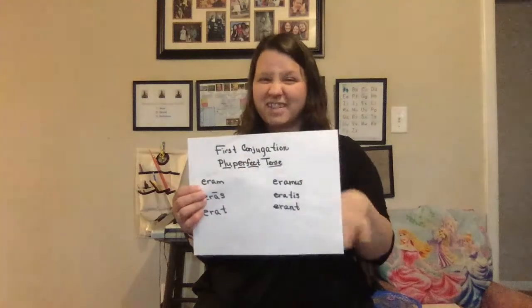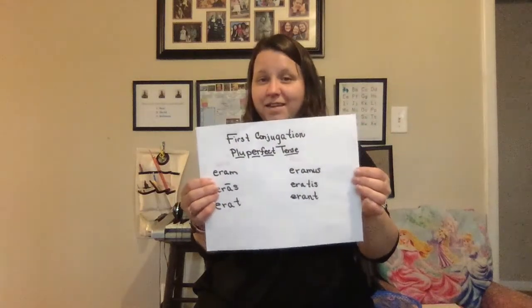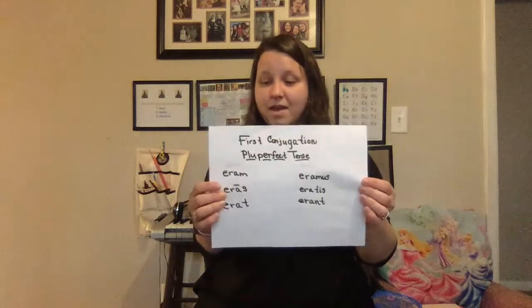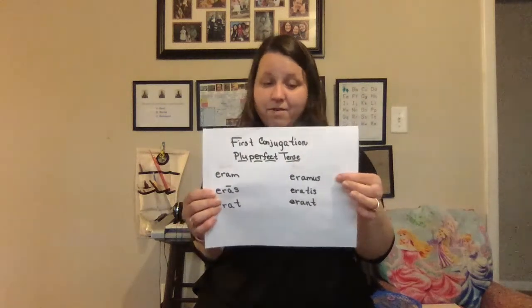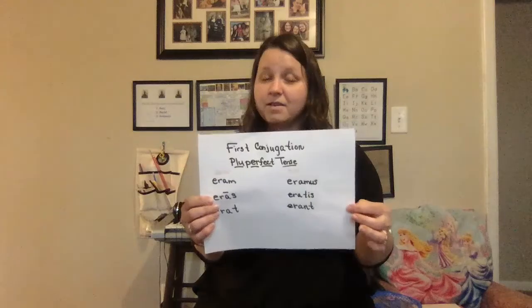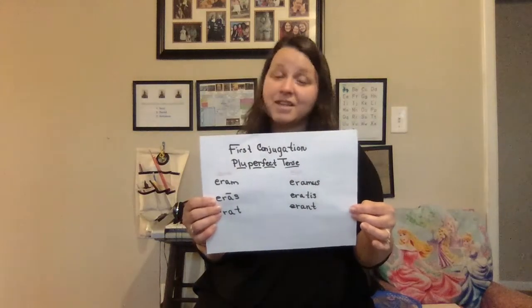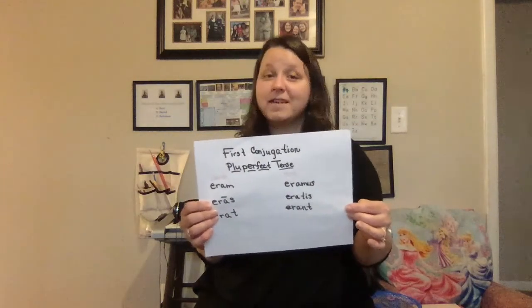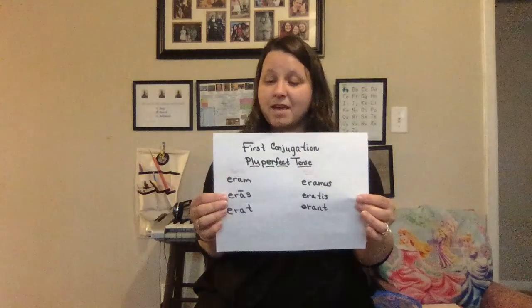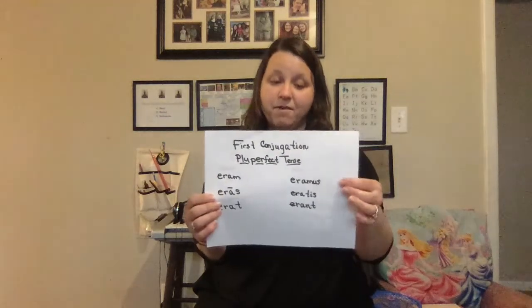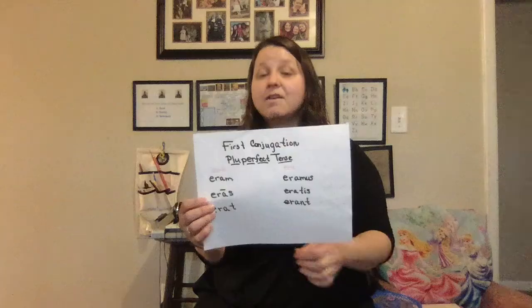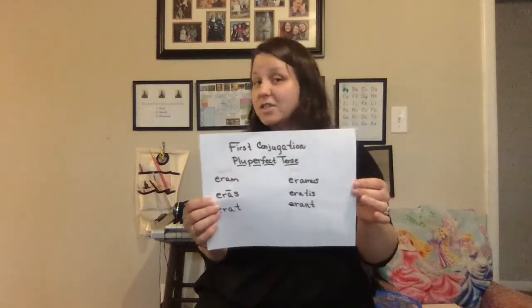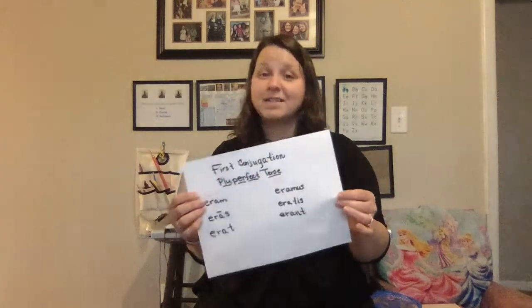And this time, just go ahead and sing as loud as you can. It's okay. You ready? Here we go. Aram, eras, erat. Aramis, aratus, erant. First conjugation, pluperfect tense.